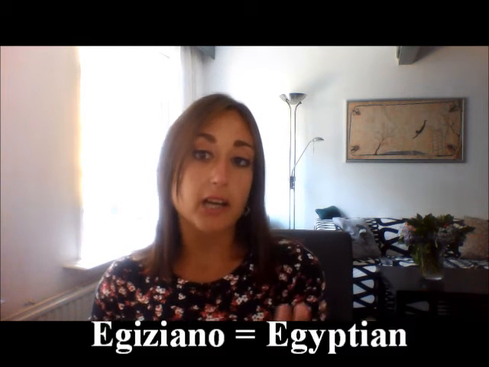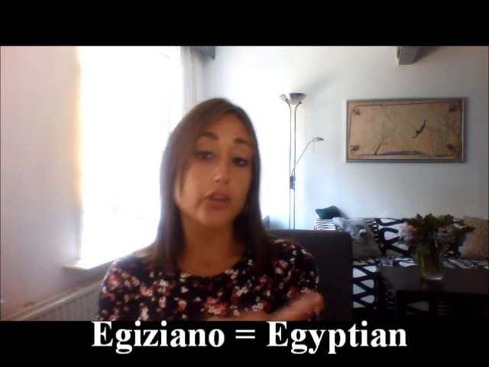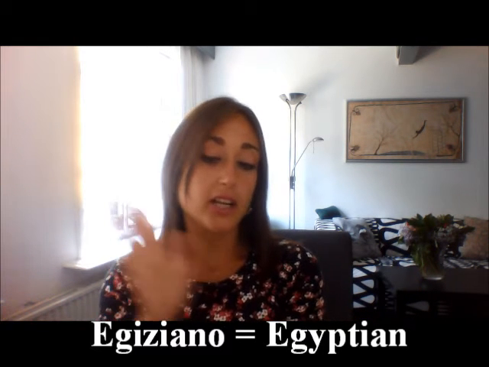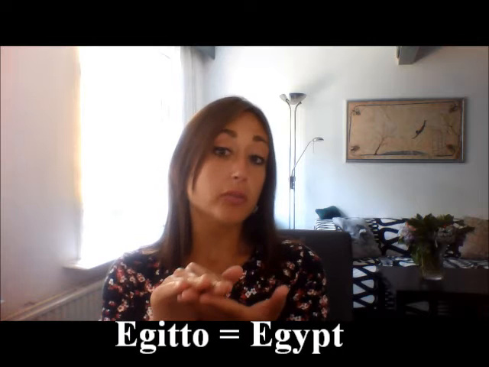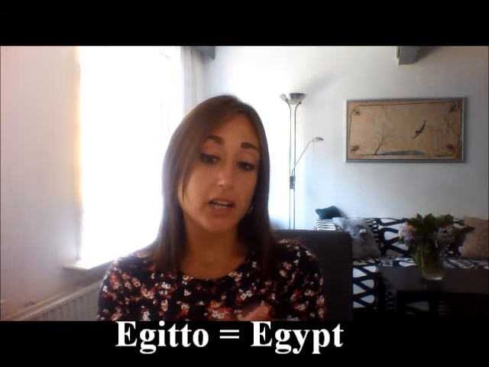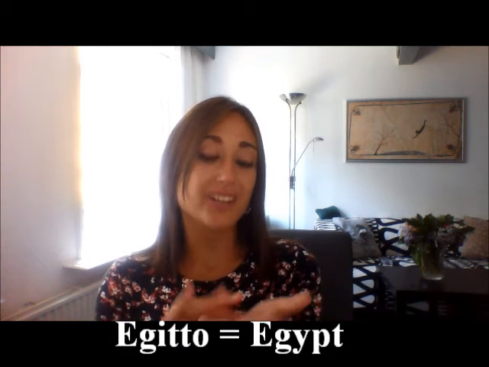Or for example, if you want to also go back to the previous group, from Egypt, in Italian you say Egiziano. So Egypt in Italian is Egitto. But when you want to make the nationality, it doesn't become Egittano, it becomes Egiziano. And so, yeah, also in that case, you had to make an adjustment.